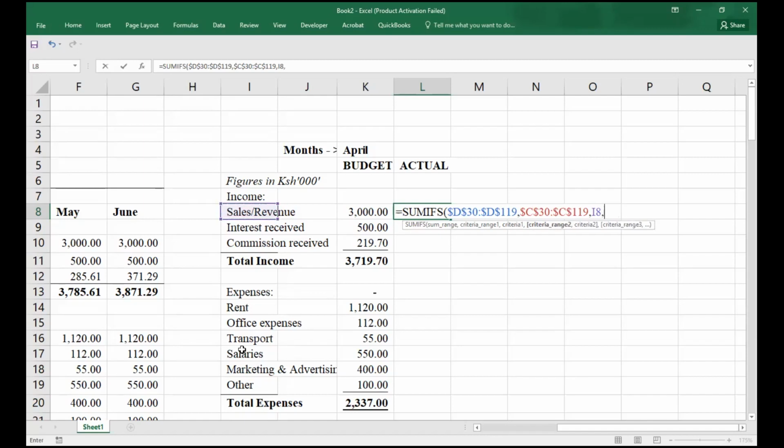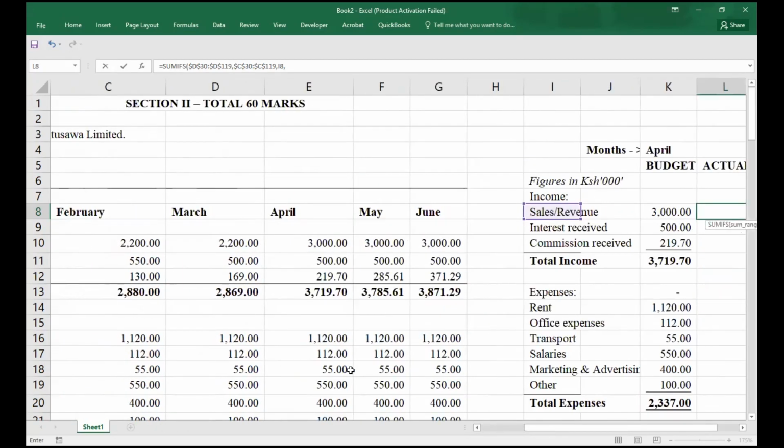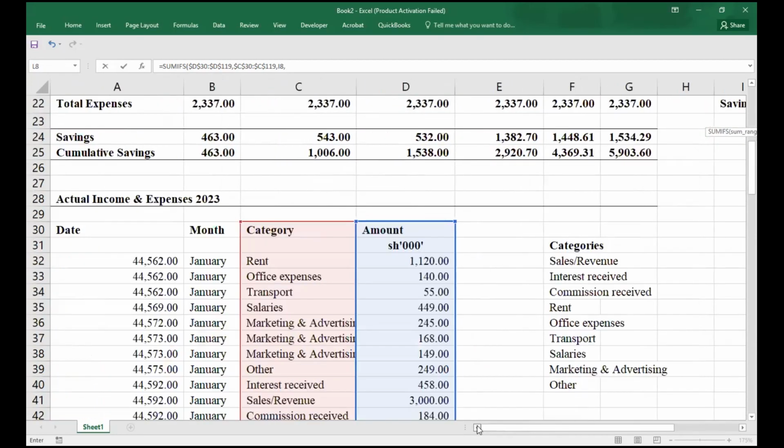I'll do comma, my good students. Criteria range number 2 is the period. I want it to say this is revenue for this period. So that will be our criteria range. I'll go to our data set here and pick our period.